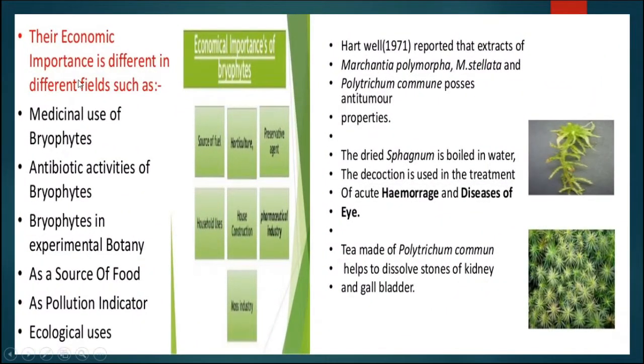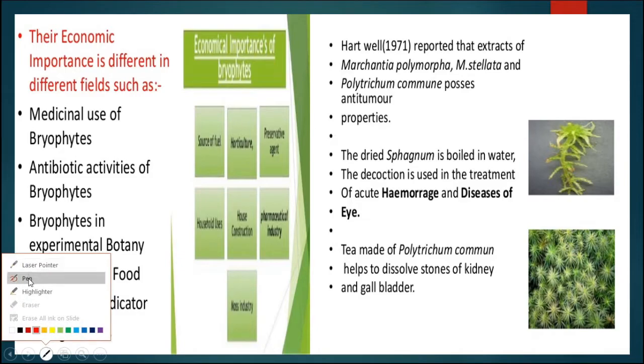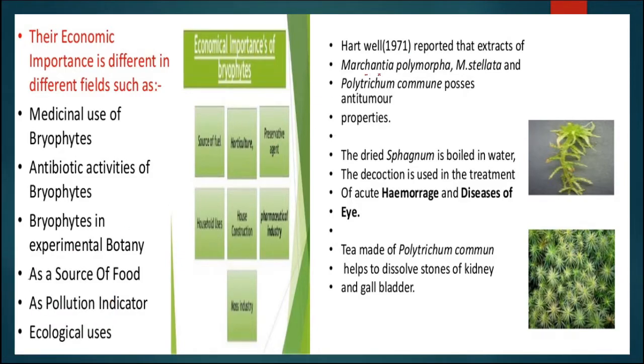In this slide we can see the economic importance of bryophyta. Bryophyta have various ecological uses, as we have already discussed. Then they are utilized as a source of food and as pollution indicators. Many activities of bryophyta help in the medicinal industry. Here we can see some species of Marchantia utilized for various purposes, like Marchantia polymorpha and Marchantia stellata. Polytrichum commune possesses anti-tumor properties, so they are utilized in case of tumor.